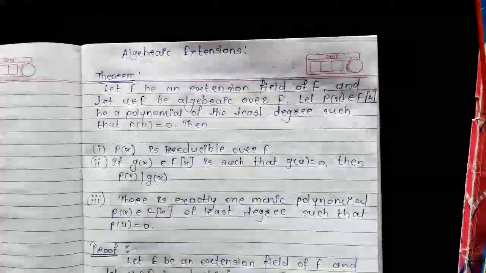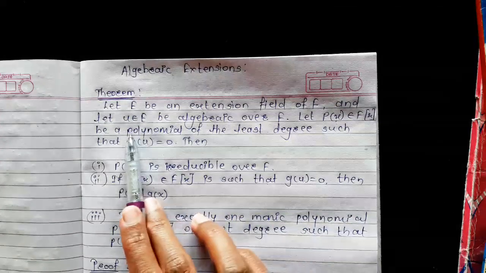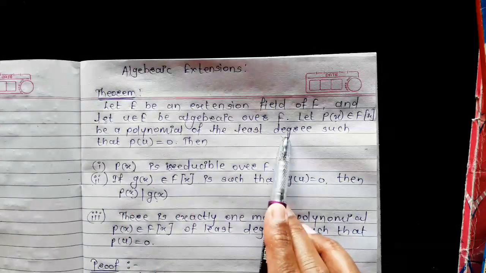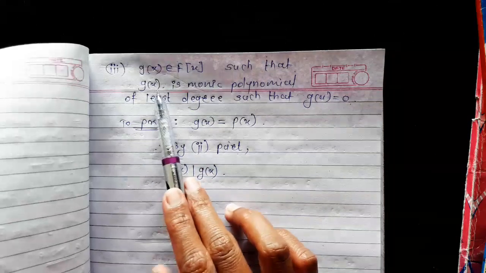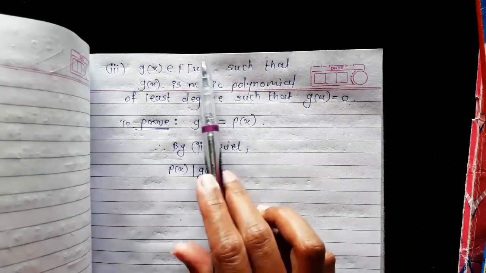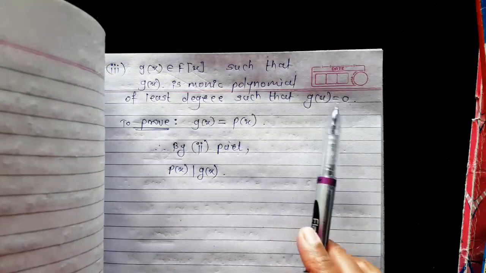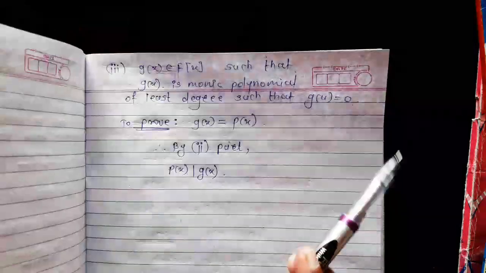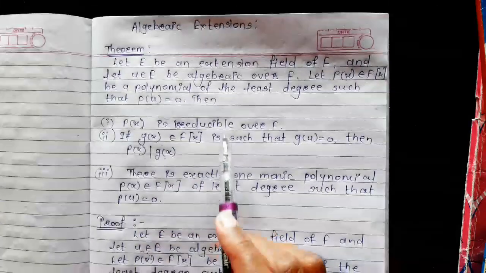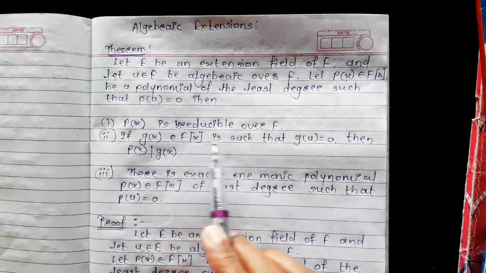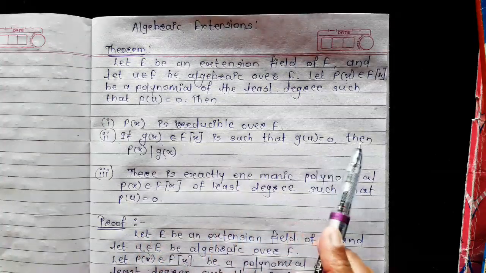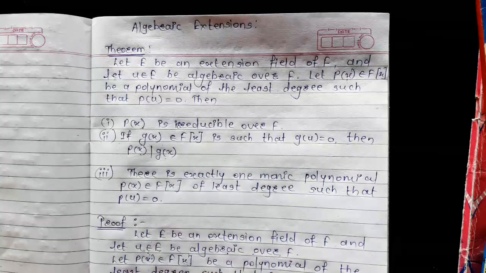Now it is given that p(x) is a polynomial of the least degree such that p(u) = 0, and here we consider g(x) a monic polynomial in this polynomial ring such that g(u) = 0, and also in the second statement it is given that if g(x) belongs to F[x] is such that g(u) = 0, then p(x) divides g(x).